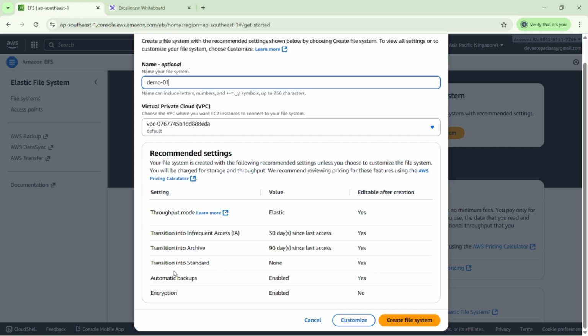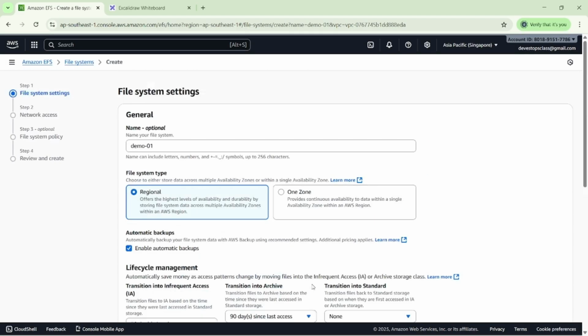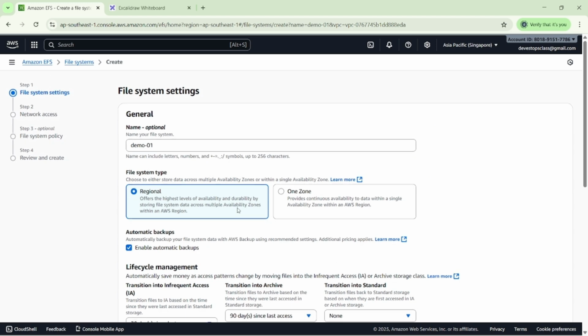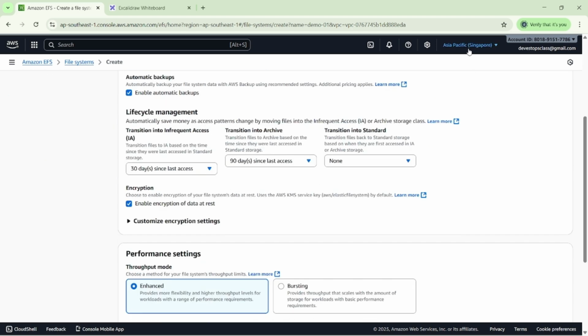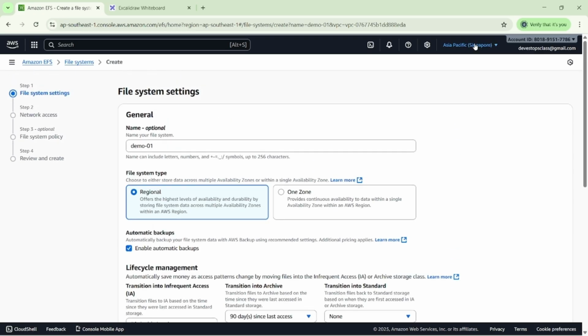You can see here the encryption is already enabled. Suppose I want to decrypt this file, then it is not possible. We cannot edit it because encryption is already enabled, so we cannot decrypt this data. If you want to customize the file here, you can click it and select the regional option, because this is the regional way. Suppose I'm creating this Asia specific, then we have to create the same EC2 instances in this region.